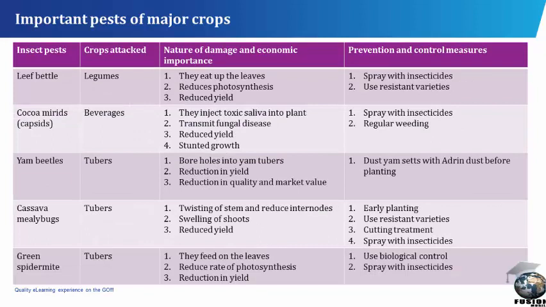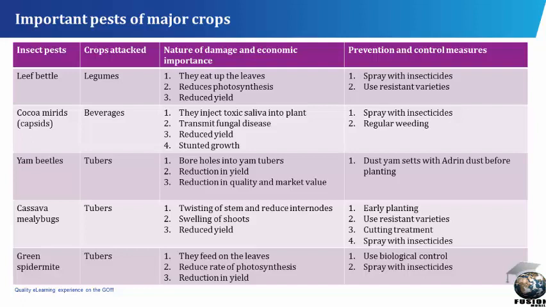Leaf beetle. Crops attacked: legumes. Nature of damage and economic importance. They eat up the leaves, reduce photosynthesis, and reduce yield. Prevention and control measures: spray with insecticides, use resistant varieties.